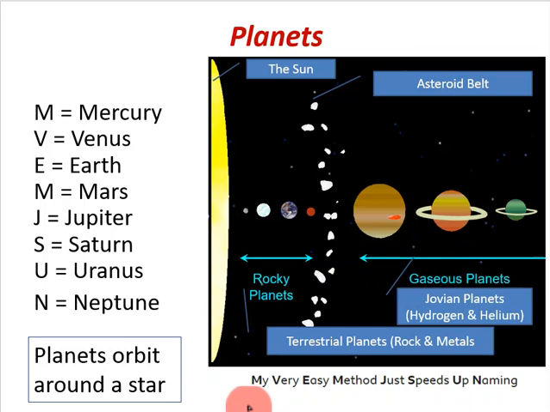An easy way to remember these planets and the order of them is this acronym here. My very easy method just speeds up naming. The first letter of each of the words represents the first letter in each of the planets. So it's an easy way to try and remember the planets. Planets are objects that orbit a sun. They've cleared their own path. They're big enough to clear their own path in that there's nothing that gets in their way when they orbit around the sun. So that is the first kind of celestial body we're looking at, called planets.